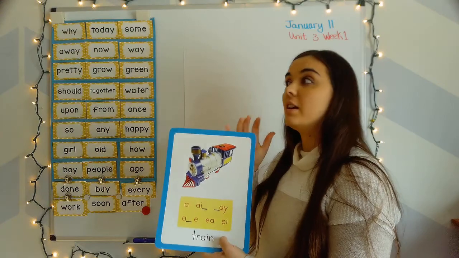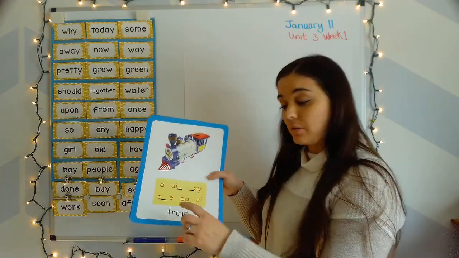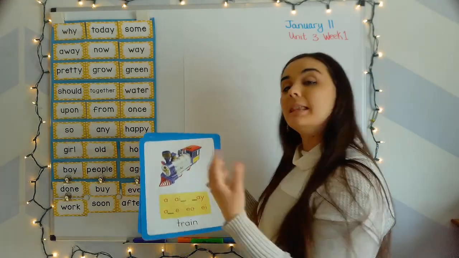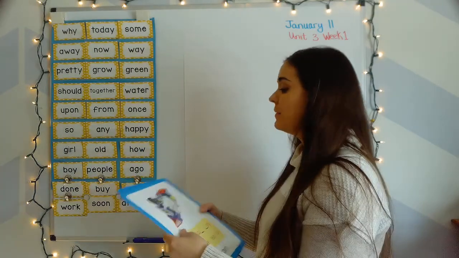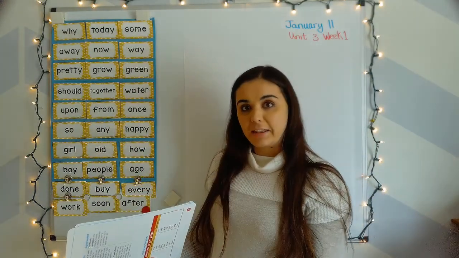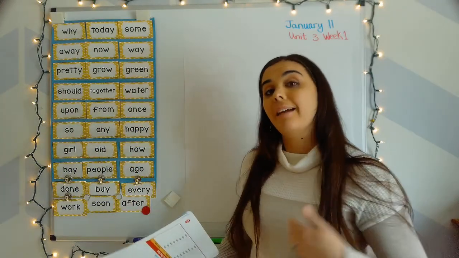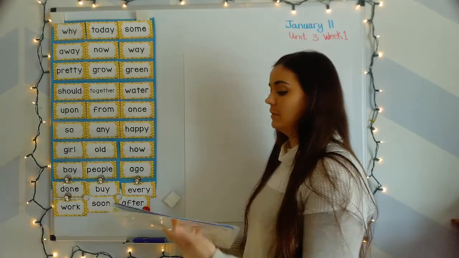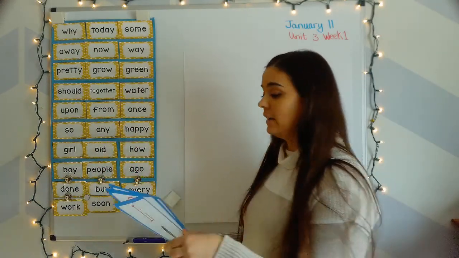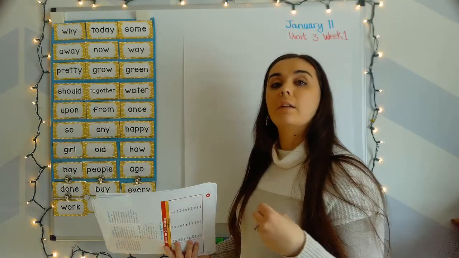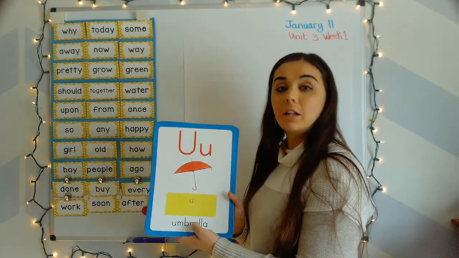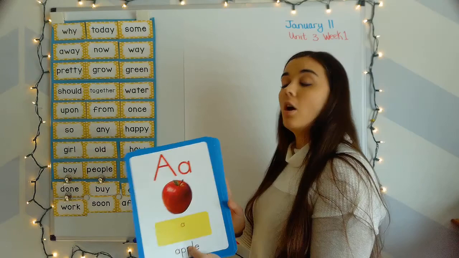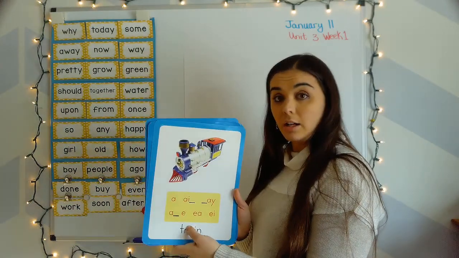This week, we are going to be learning that the A can make a new sound. It can make the sound A, like the sound you hear in the middle of terrain. So if you say that word, terrain, in the middle of that, you hear A. So long vowels, they just say their name. Long A will say A, long E will say E, long I will sound like I, long O will sound like O, and long U will say U. So this week we are just going to be focusing on A and long A.